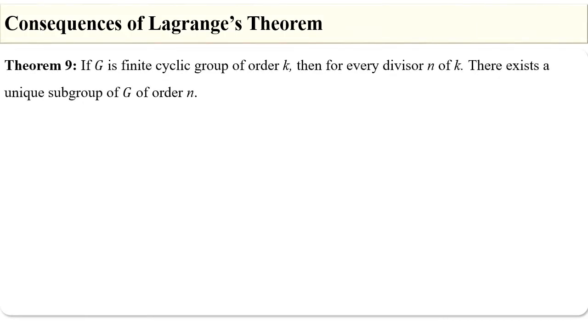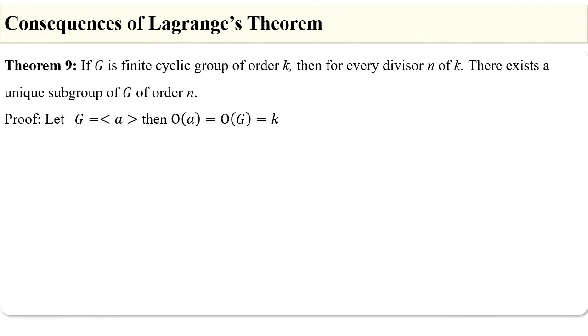The next consequence is: if G is a finite cyclic group of order K, then for every divisor n of K, there exists a unique subgroup of group G of order n. The proof is as follows.